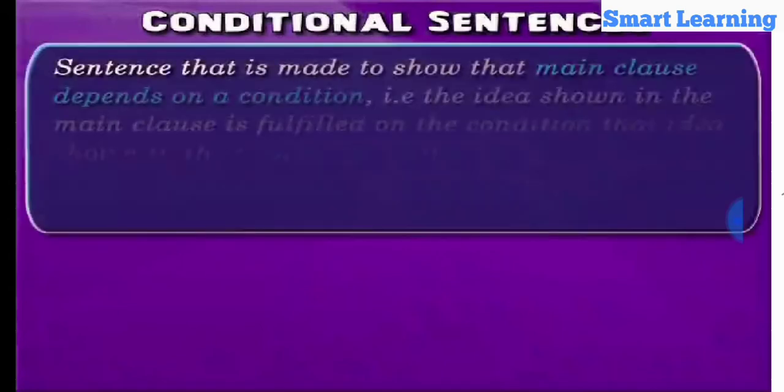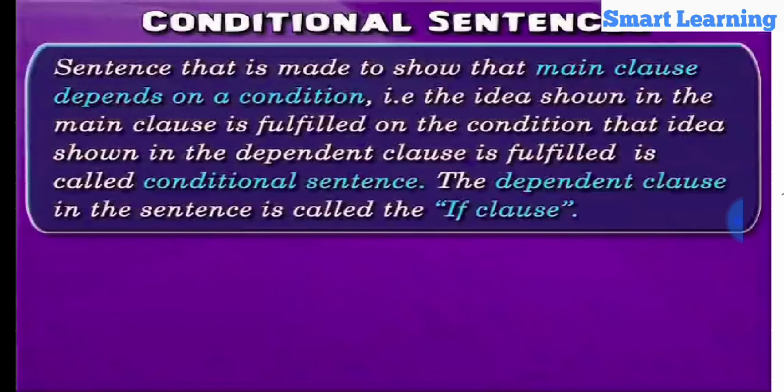By definition, a sentence that is made to show that the main clause depends on a condition, that is, the idea shown in the main clause is fulfilled on the condition that the idea shown in the dependent clause is fulfilled, is called a conditional sentence. The dependent clause in the sentence is called the if clause.